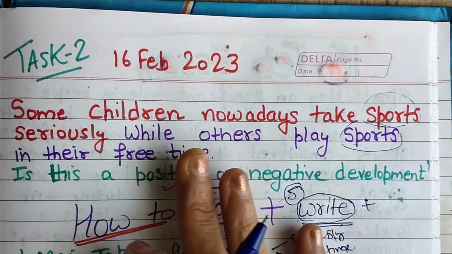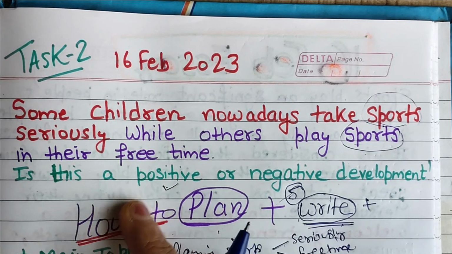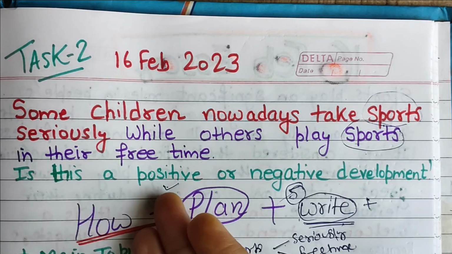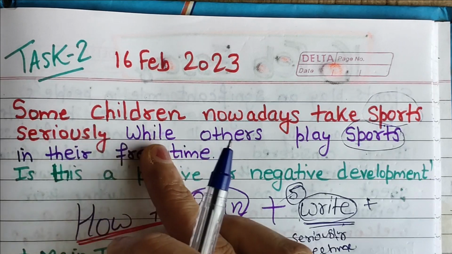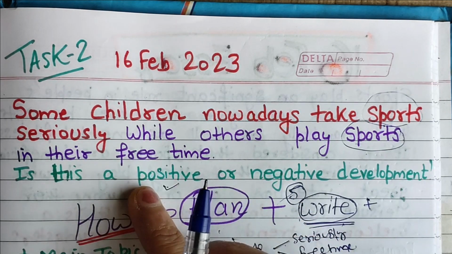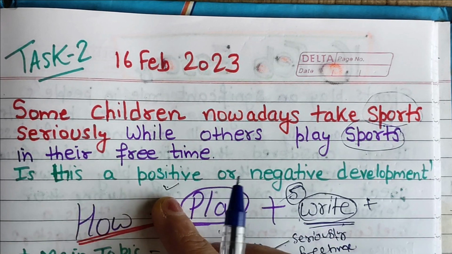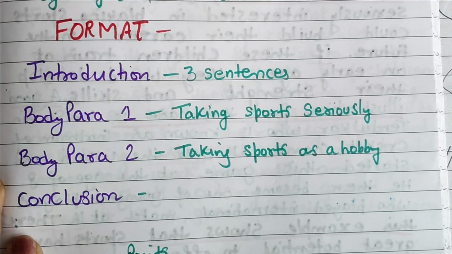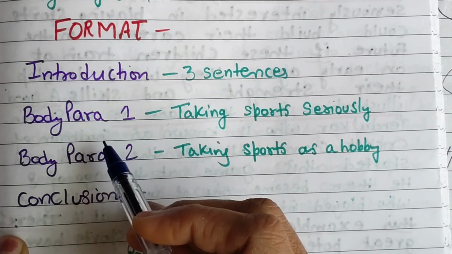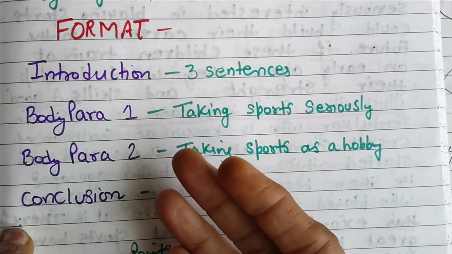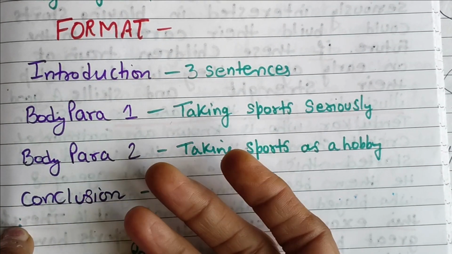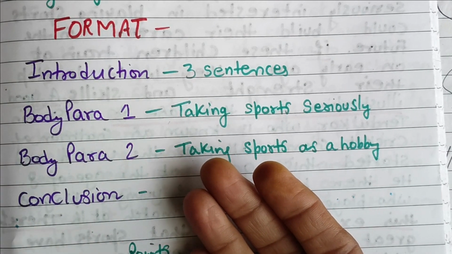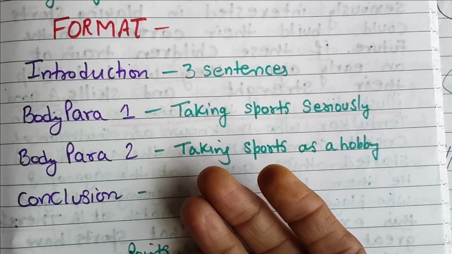Now you must be thinking, there are two statements, what are we going to do? Definitely we are going to write about everything, but we will talk about only positivity. What is the format of this essay? I will show it to you. For this type of essay, where there are two contradicting statements but they are asking whether it is negative or positive, you have to select one thing only.